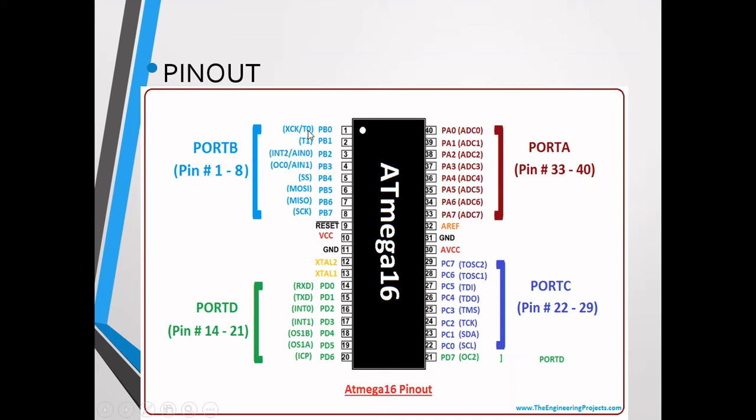As I said, our Atmega 16 has 2 timers, T0 and T1, and there is also the comparator interrupt. Coming to SS on PB4, it is a slave select, which is used for the communication protocol.